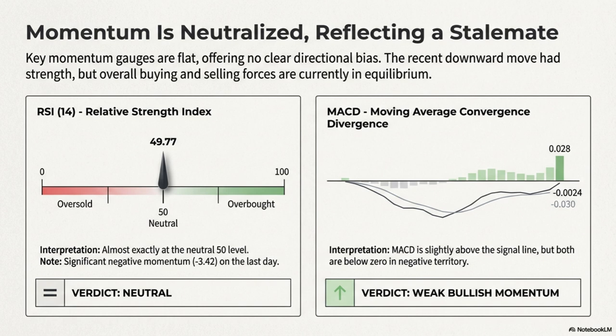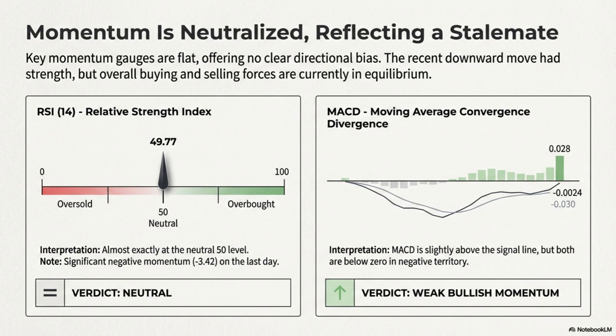Momentum indicators, RSI and MACD. Momentum indicators are neutral to slightly negative, reflecting the recent selling. RSI, 14, currently at 49.77. It is right around the neutral 50 level, offering no clear directional bias. The significant negative momentum, -3.42, suggests the recent downward move had strength.